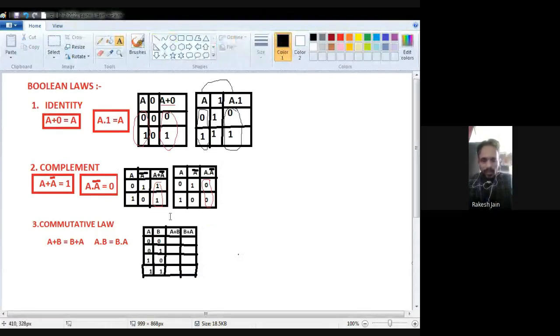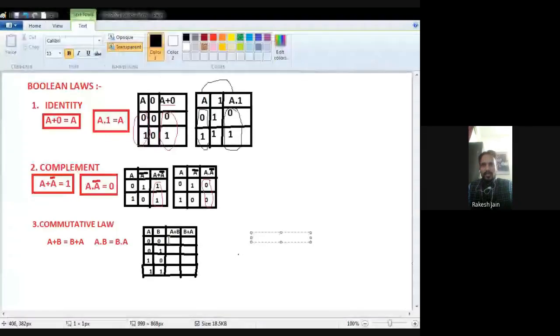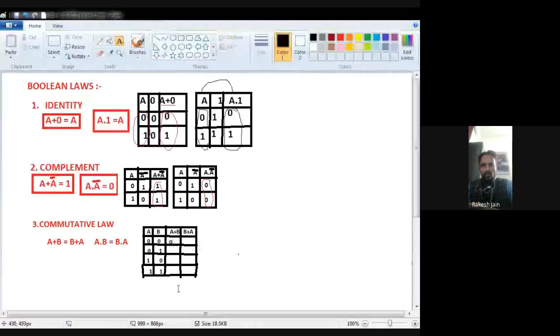Because we have to perform A plus B, plus means OR operation. OR operation means any input is 1. Which ones are the inputs? A and B are the inputs. So A plus B means either A is 1 or B is 1, any one is 1 or both are 1. Any input is 1, output will be 1. So see the first case. A is 0, B is 0. No one is 1, so I put 0. Now B is 1, that's why 1. Now A is 1, so 1. And A and B both are 1, so again 1. So this will be the output of the LHS side. A plus B means 0, then 1, then 1, then 1.